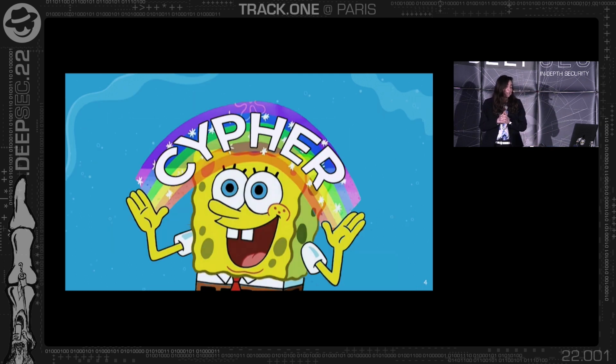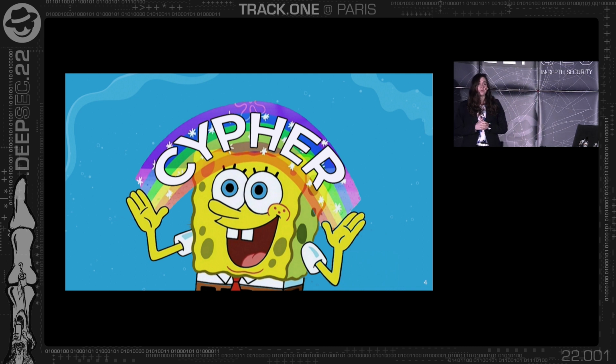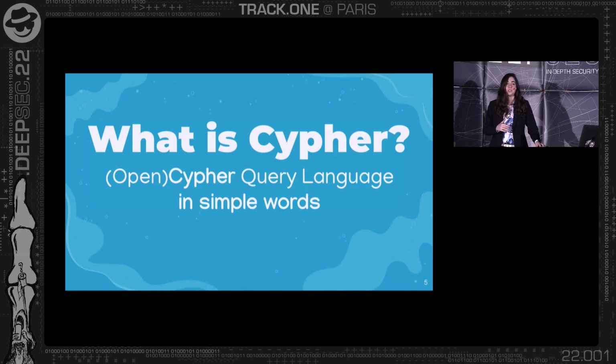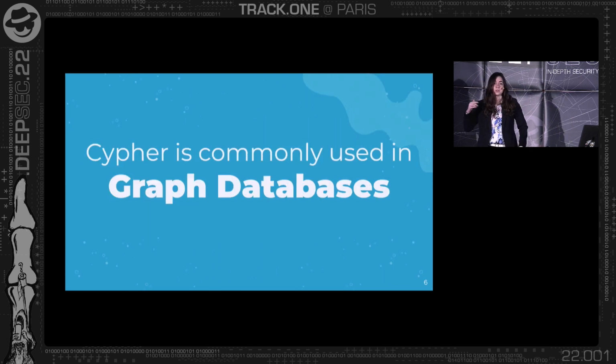Cypher. So forget for 40 minutes about everything you know about the word Cypher. We're not talking about Caesar Cypher or Cypher of any crypto. We're talking about a different kind of Cypher. And we're going to talk about Open Cypher, which is just a query language. So you write queries in Cypher language. And those queries perform actions on something that's called a graph database. So pretty simple, nothing too fancy right here.